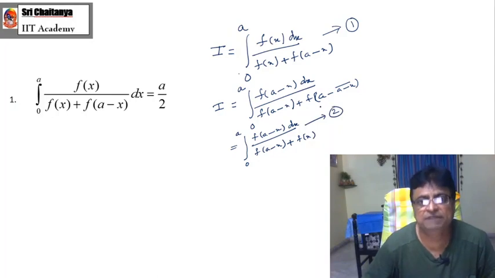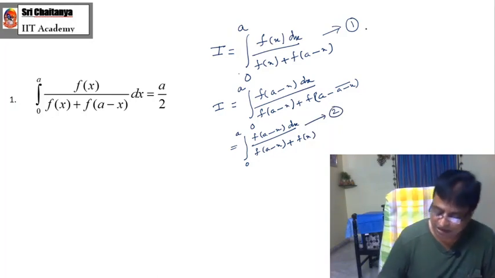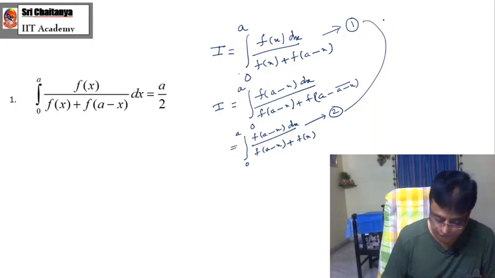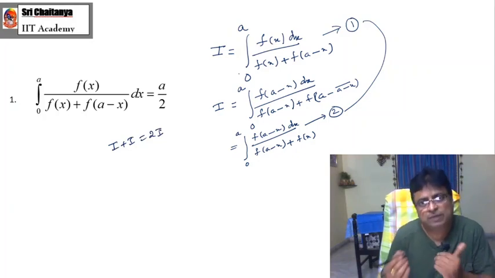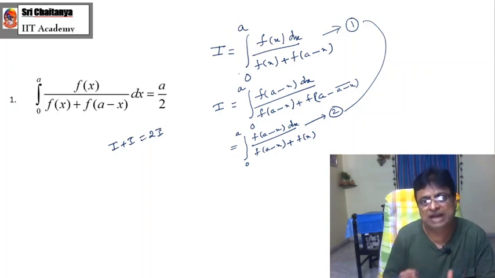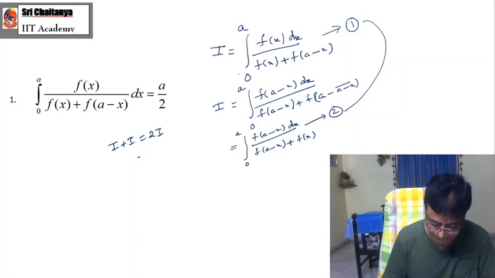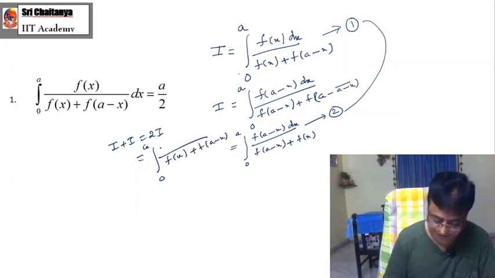Then it is very trivial for you what to do. I am adding these two, so that I plus I becomes the sum. This is called the 2I technique. Considering first I, apply the property, and you get another equation. So we are adding the two I's, that is 2I, which is equal to integration 0 to a. Of course, for both of them the denominator is the same, f of x plus f of a minus x.